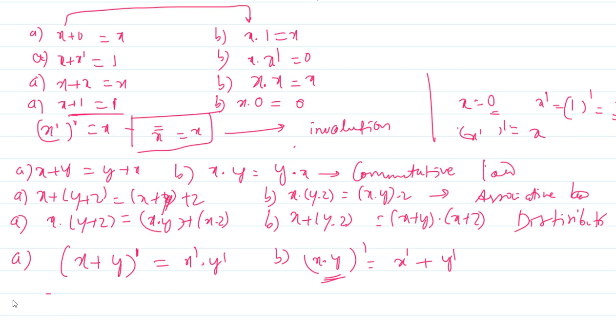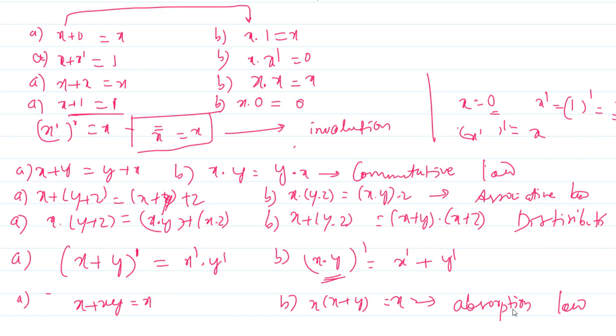One more important law is, you have to remember this, x plus xy is equal to x. This is for A. For B, x into x plus y is equal to again x. This is known as the absorption law. You have to remember all these things.